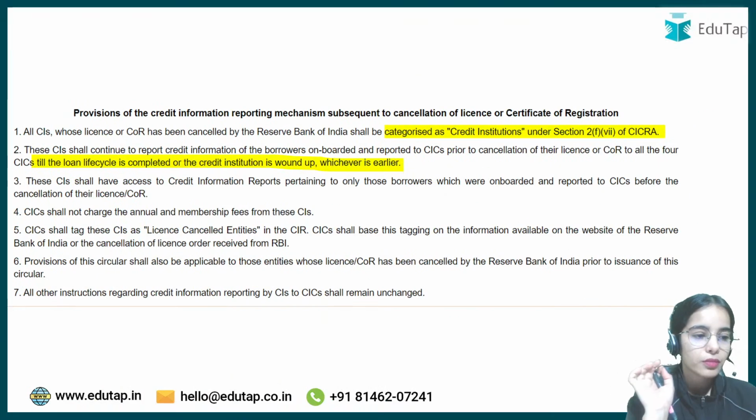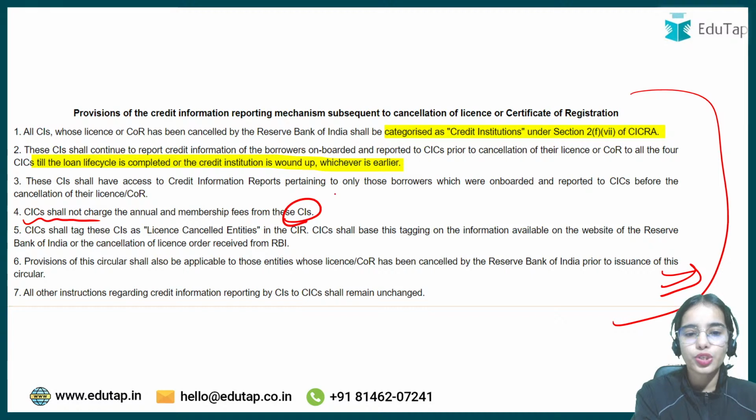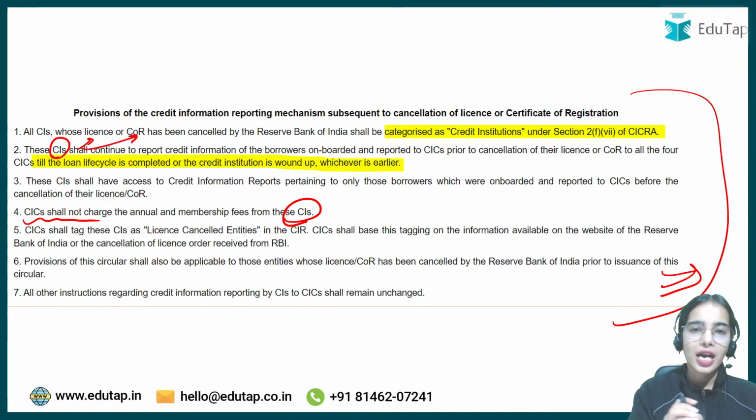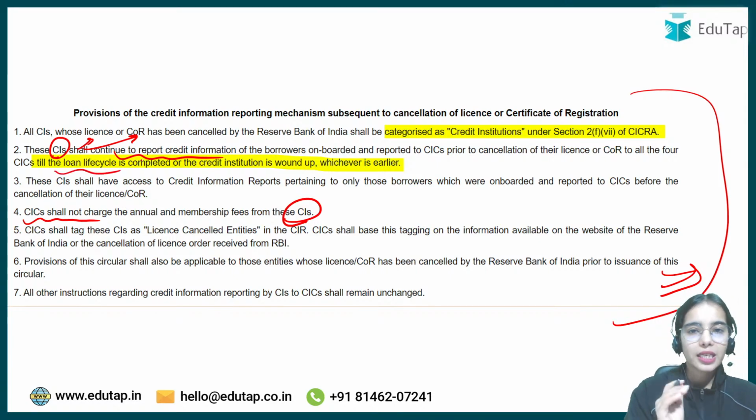These are the norms that have to be followed, and the CIC shall not charge annual or membership fees from the credit institutions whose license has been cancelled. They continue to report the credit information of the borrowers that were onboarded before, and whose data has been shared with the credit information companies, till the loan life cycle is completed or till the bank is completely wound up.